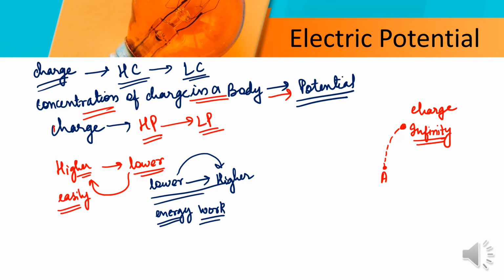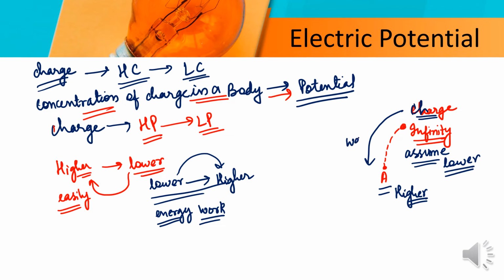In this case also, we are assuming that infinity is a lower concentration or lower level, and point A is a higher concentration or higher level area. If we want to move this charge from the lower level to a higher region, we need some work.